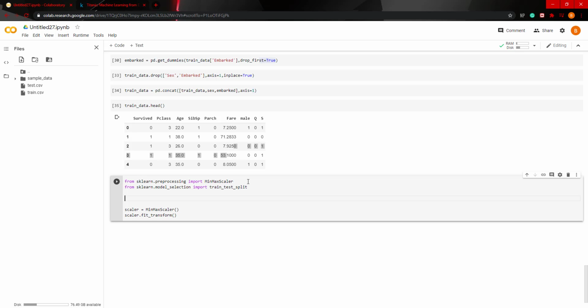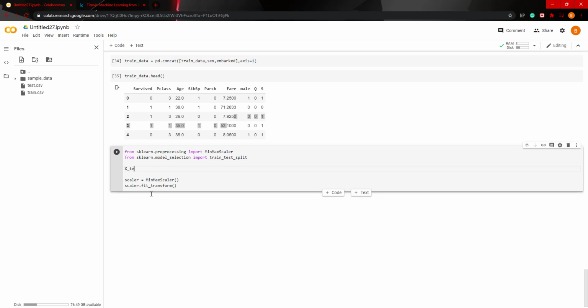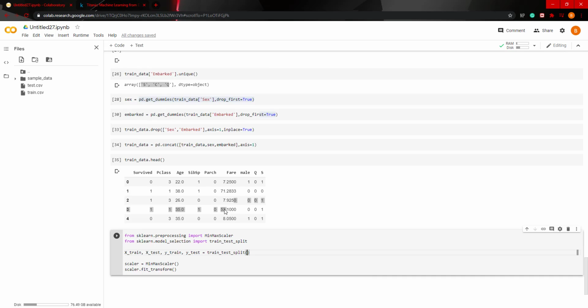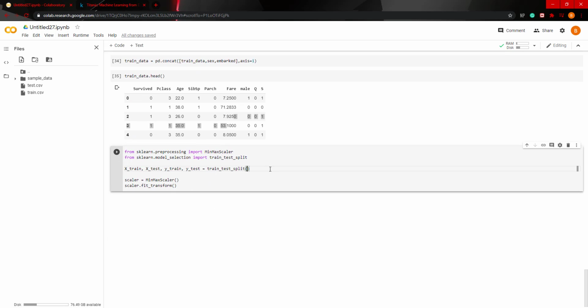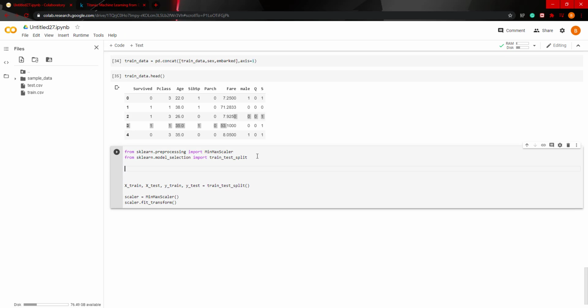So from sklearn dot model selection import train_test_split. So this will allow us to easily take our training data and split it into labels for training and testing. So we can do X_train, X_test, y_train, y_test equals train_test_split. Here we're going to pass our data frame. Okay, I also skipped a step. It's been a long day, guys.